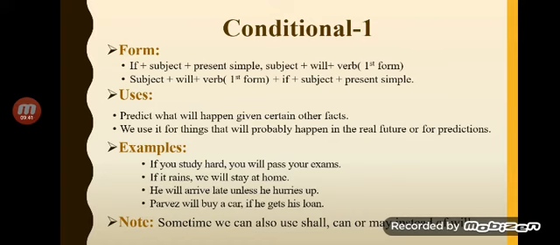If you see Asma tonight, tell her to email me. That is another way. If Ben gets up early, he can catch the bus. If Ben gets up early is in the simple present, and he can catch the bus. What did I tell you? By using a modal verb, such as can or could, here we are going to use can. So that is the structure of conditional one.